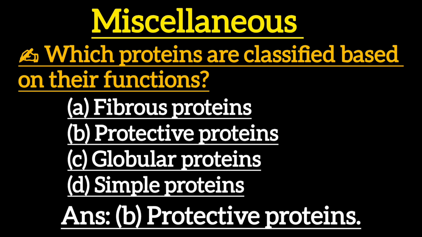Next one is, which proteins are classified based on their functions? Option A, fibrous proteins, option B, protective proteins, option C, globular proteins, option D, simple proteins. Correct answer is option B, protective proteins.